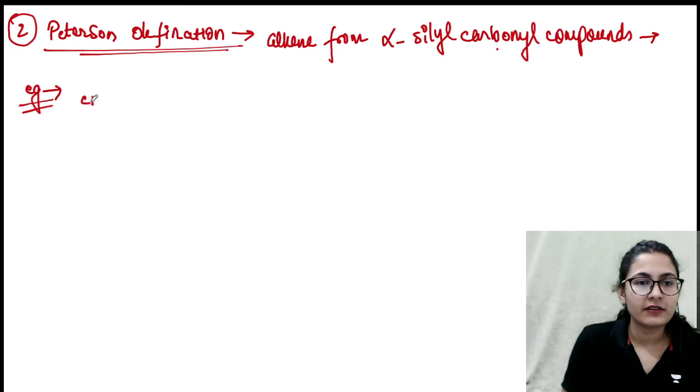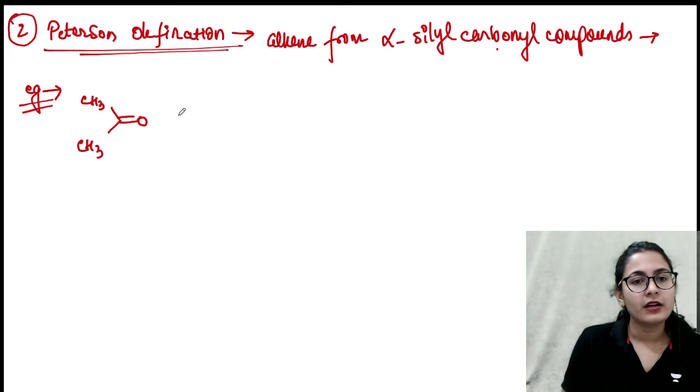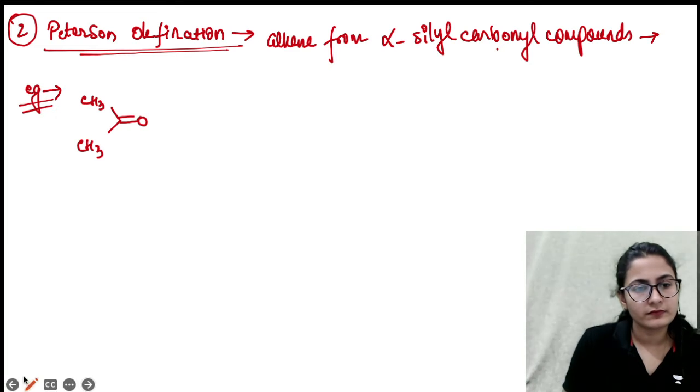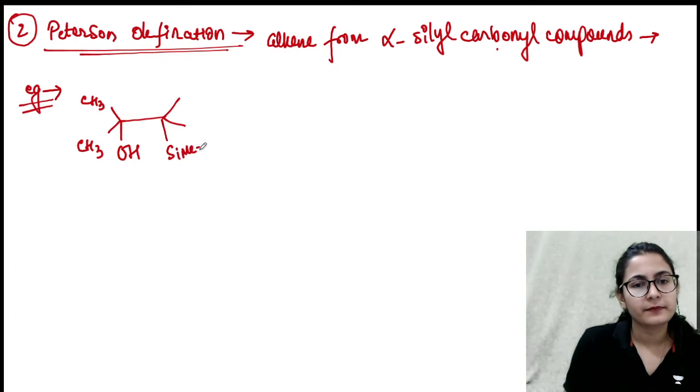Right? So let's say you are having CH3, C double bond O, and CH3 once again, let's say. Let's keep it simple, one carbonyl. It would be easier to already have this molecule, with OH and SiMe3.